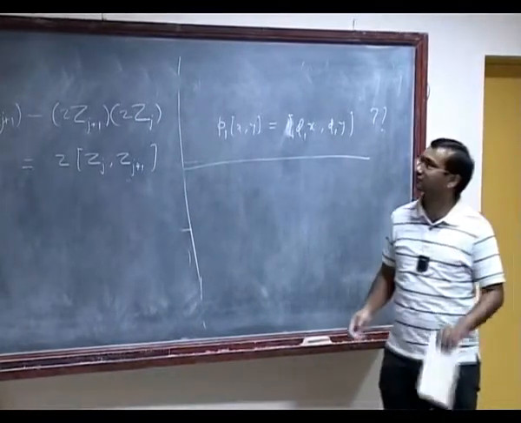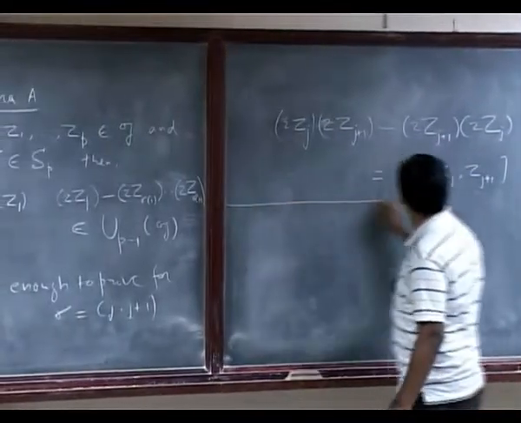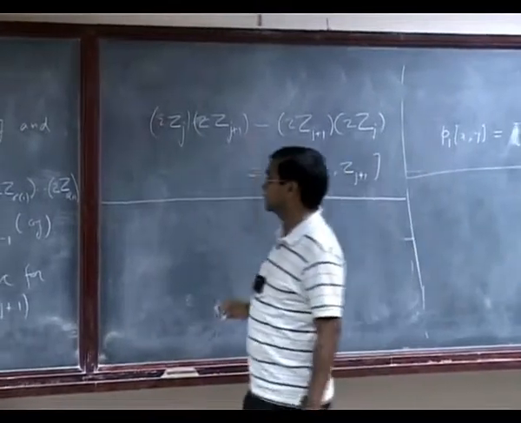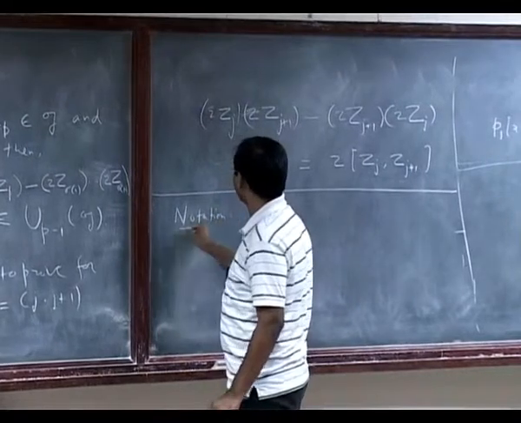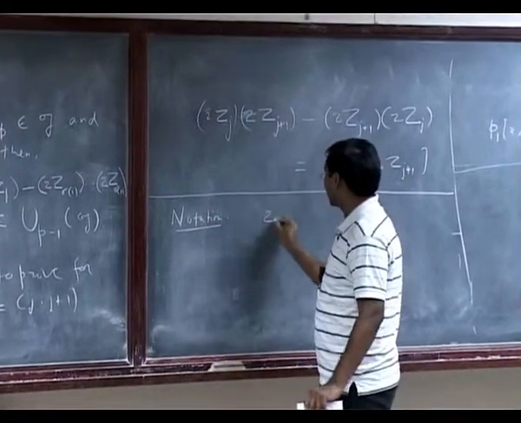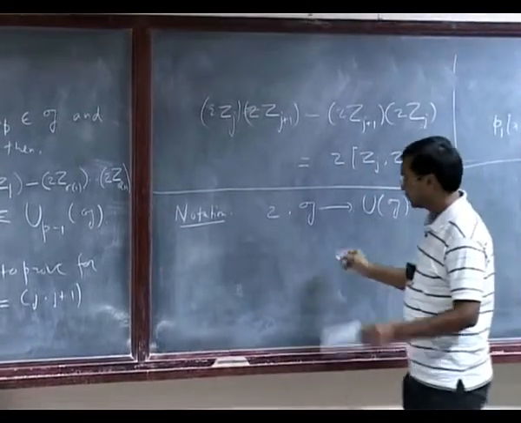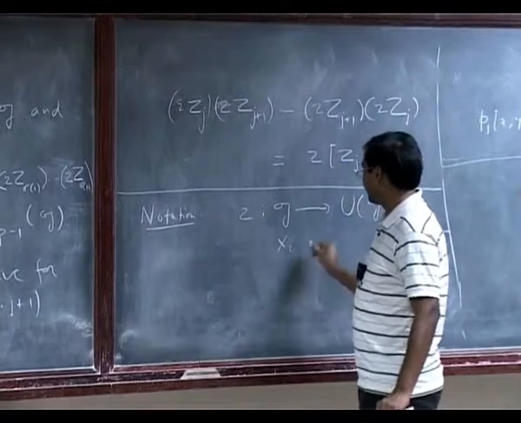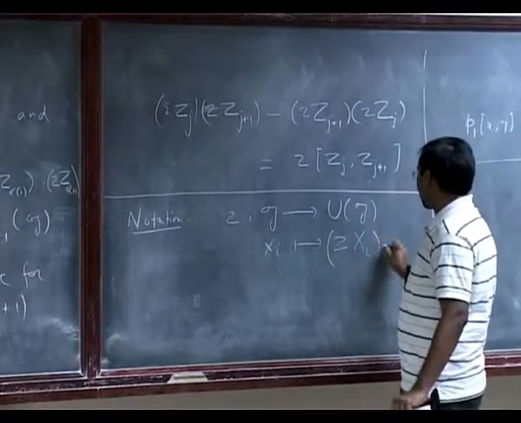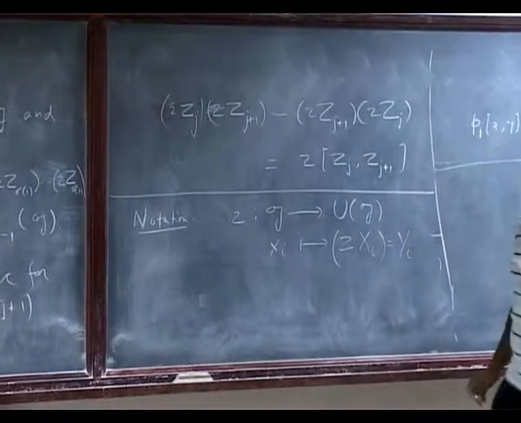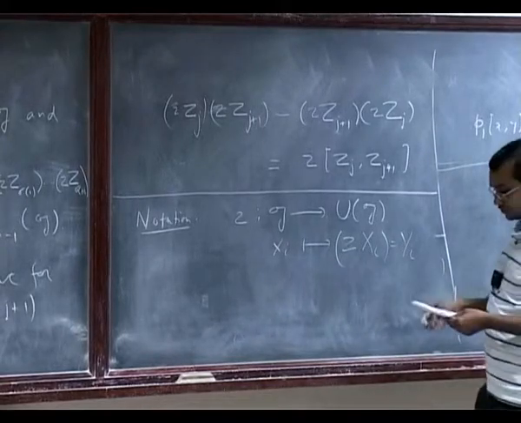Okay, so we are writing this map I several times, so let's drop this I. Let me put some notation, which I will use only for this proof. So, notation. I have this map I from G to UG. I have this element xi, of which the image I keep writing as I xi. Instead of that I will write yi, just to make the expressions look neater.